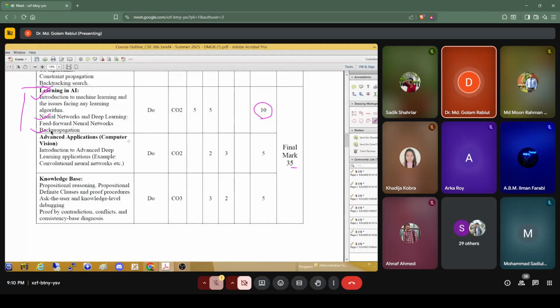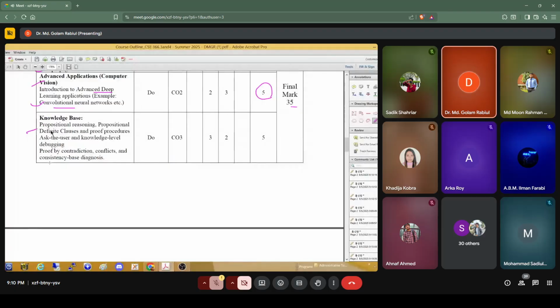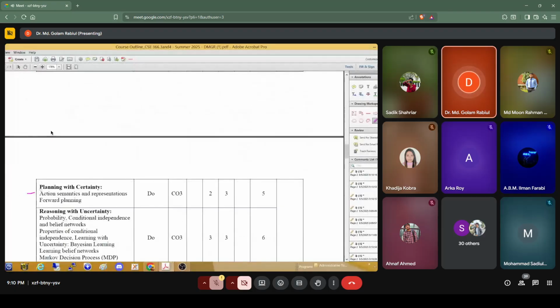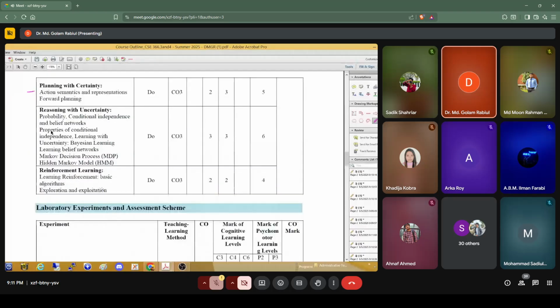And then the advanced application, you can see computer vision. Specifically, we discussed the deep learning and convolutional neural networks. Okay, we have discussed the deep learning here also. This is the deep learning, and here also advanced deep learning, specifically the convolutional neural network. And it will carry 5 marks. And then the knowledge base and also the planning, I will discuss a little about these two in today's lecture.